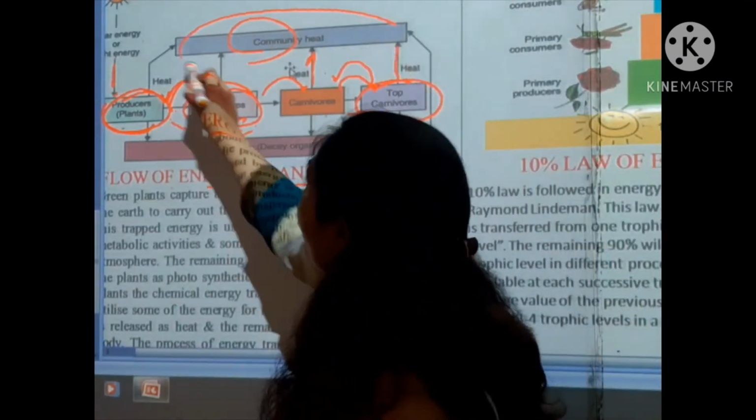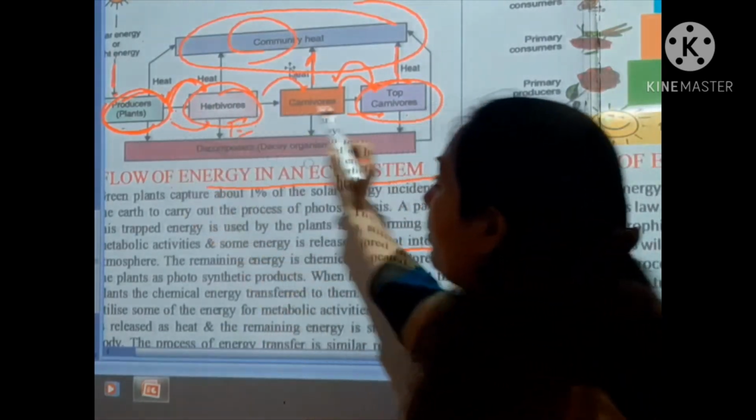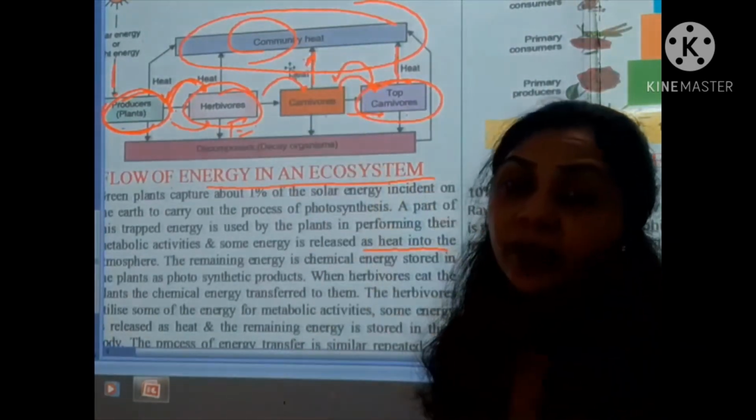So this is the community heat, where all the different trophic levels release their heat, and it is gathered in the atmosphere.